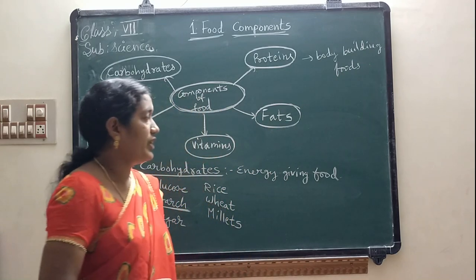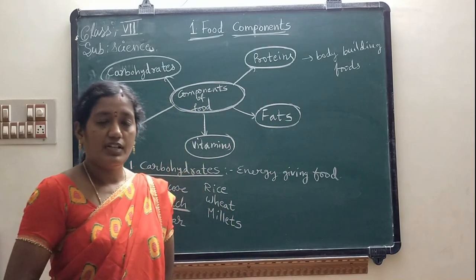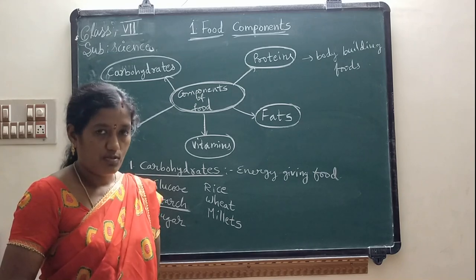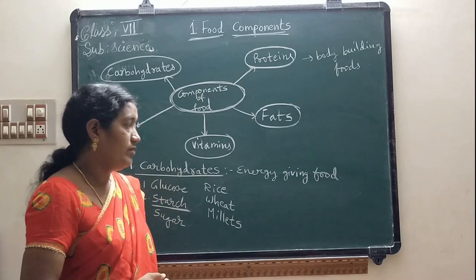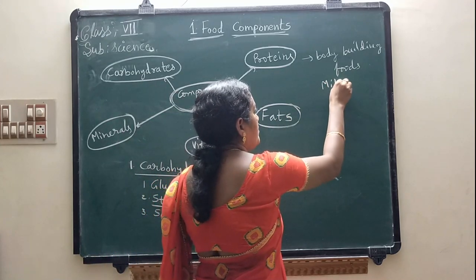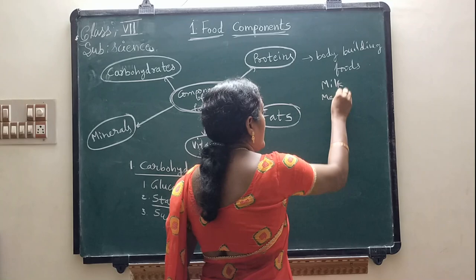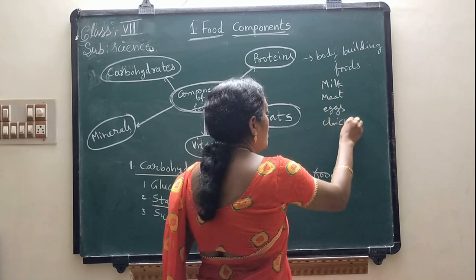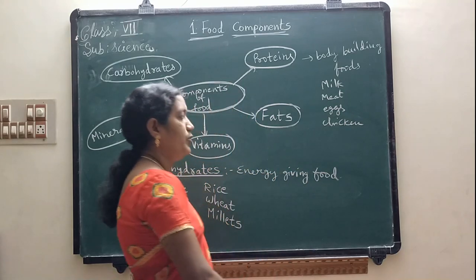We will get proteins from different types of animal sources and plant sources also. By taking milk, meat, eggs, chicken, and cheese, our body will get proteins.